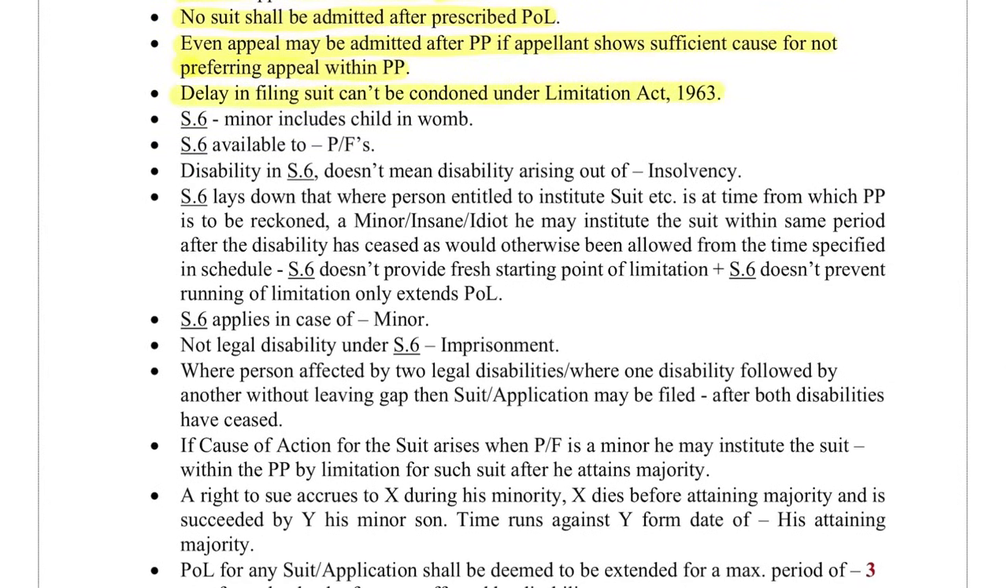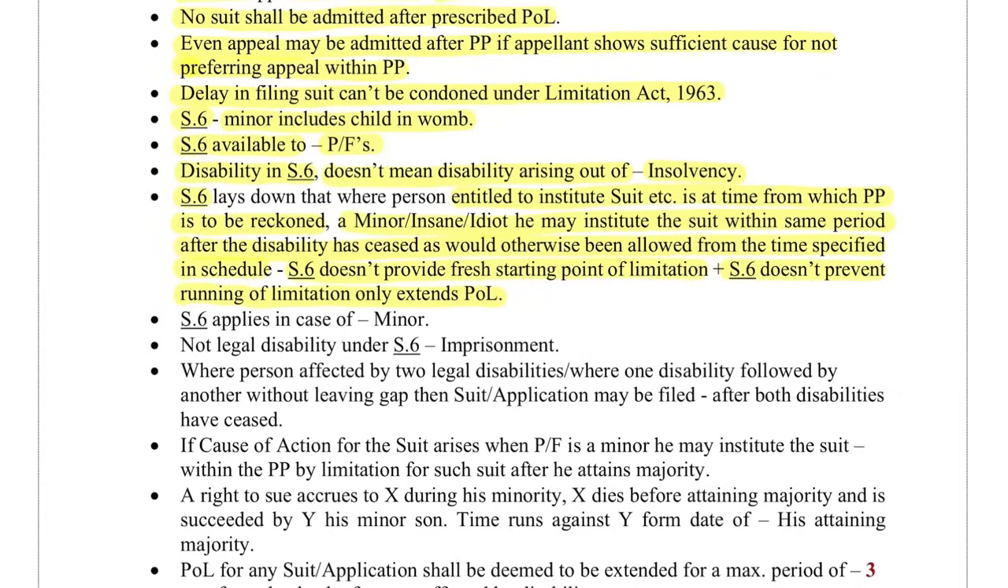In Section 6, a minor includes a child in the womb. Section 6 is available to plaintiffs. Disability in Section 6 does not mean disability arising out of insolvency. Section 6 lays down that where a person entitled to institute a suit is, at the time from which the prescribed period is to be reckoned, a minor, insane or idiot, he may institute the suit within the same period after the disability has ceased as would otherwise have been allowed to him from the time specified in the schedule. Section 6 does not provide a fresh starting point of limitation. Section 6 does not prevent the running of limitation, it only extends the period of limitation.